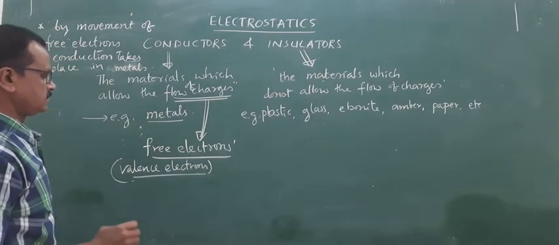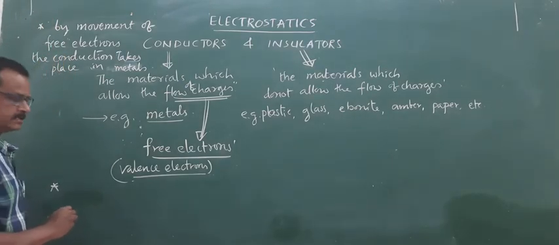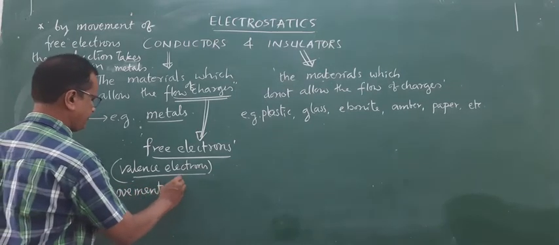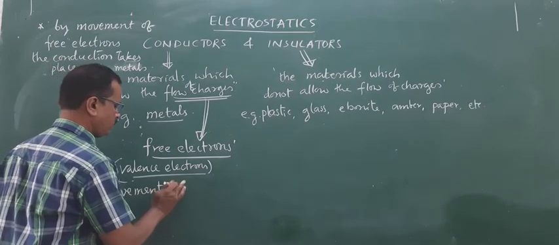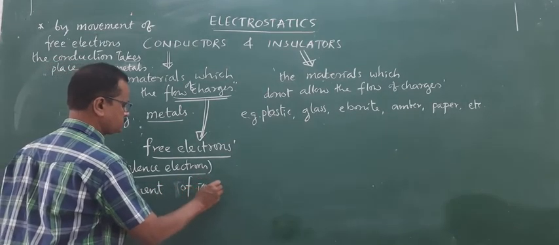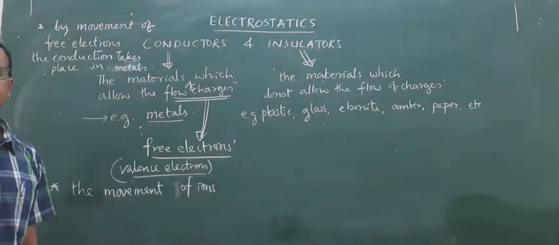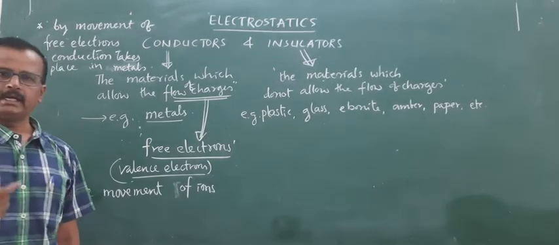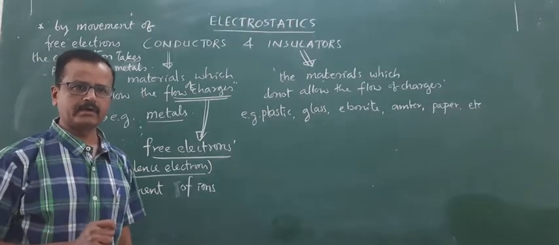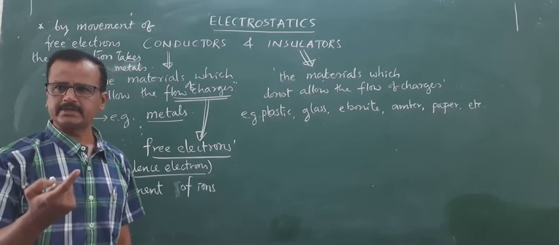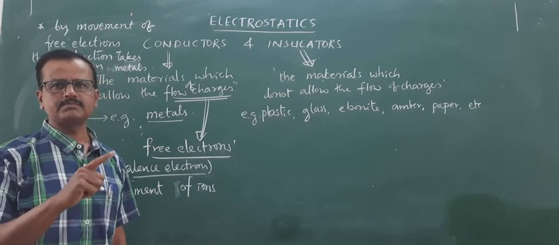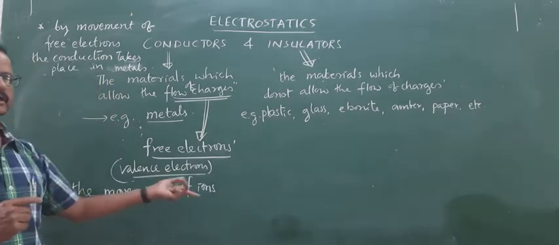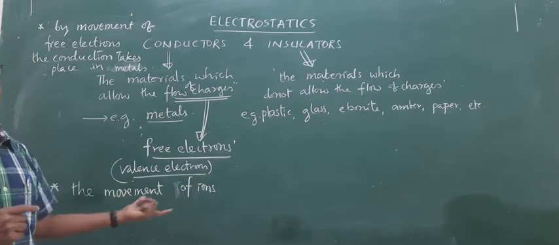Whereas in case of liquids or in case of electrolytes, the movement of ions towards their respective electrodes. Negatively charged ion move towards positive electrode, positively charged ion move towards negative electrode. So by the movement of these charged ions in the electrolyte or in the liquids, the conduction takes place.